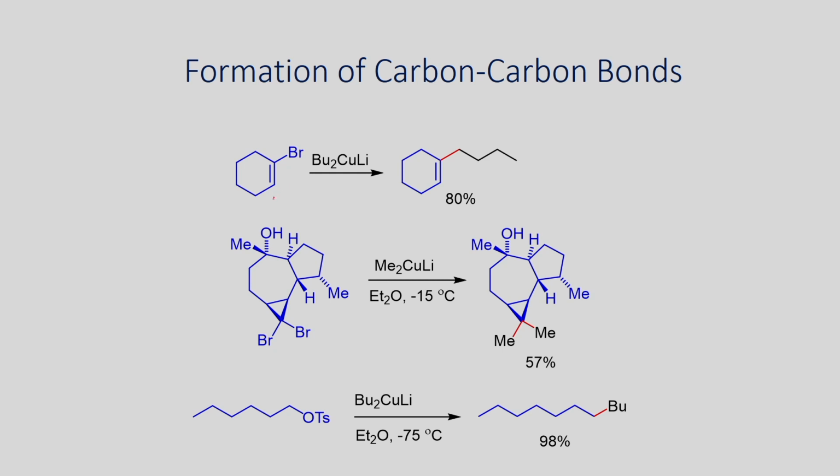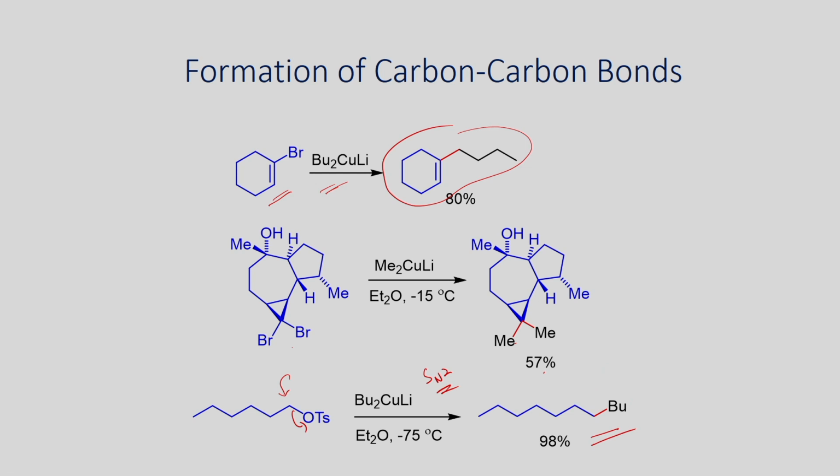A reaction of this vinyl bromide with an organocuprate has been shown here, and this coupling can be carried out in good yield. Similarly, the reaction of this dibromo derivative with dimethyl cuprate is shown here, which gives this geminal dimethyl derivative in good yield. Similarly, this organocuprate can be reacted. This tosyl is a very good leaving group via an SN2 pathway. You will be able to form this long chain alkyl molecule in good yield.